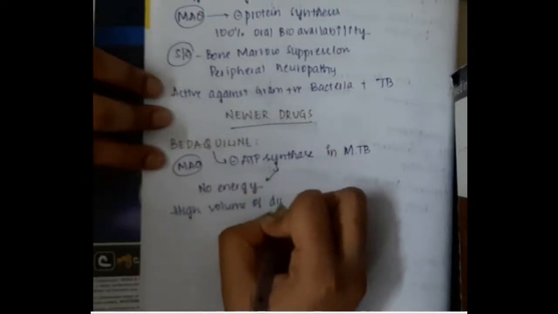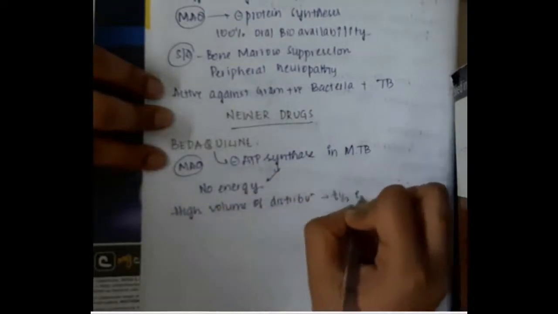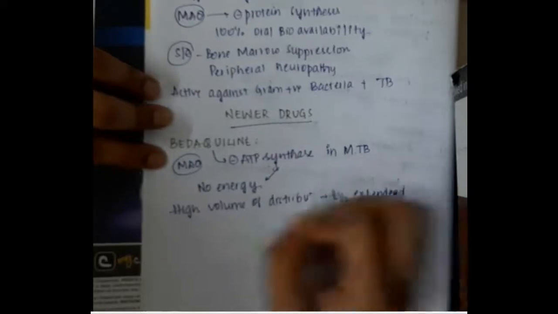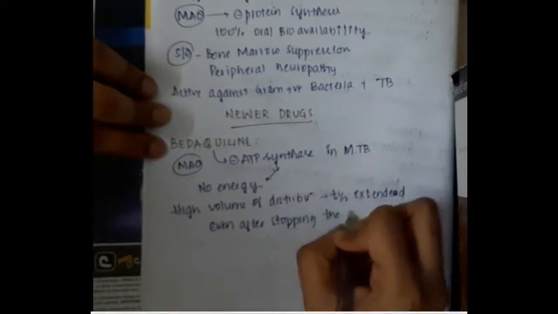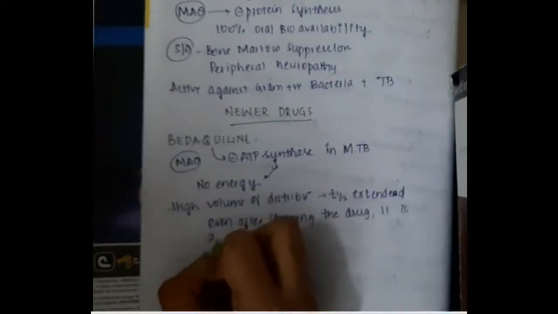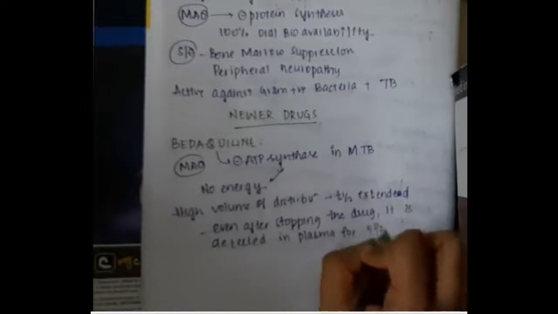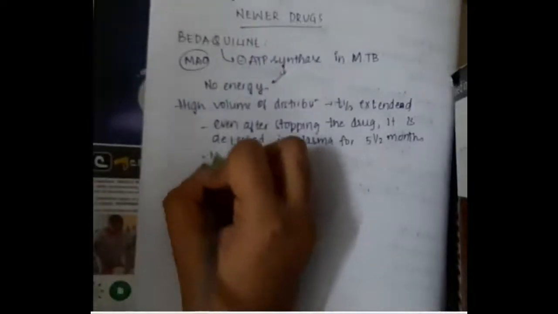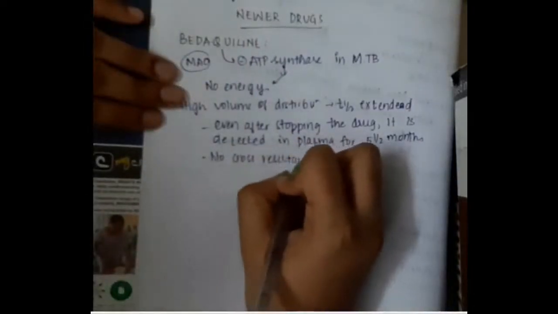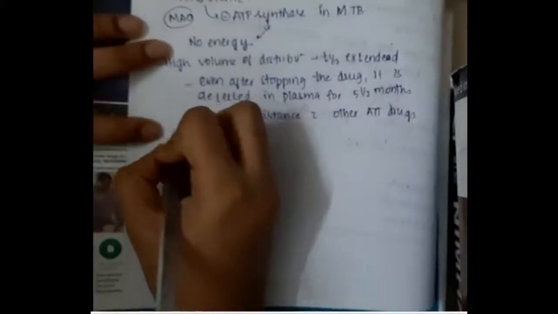Then, high volume of distribution, so the half-life is extended in this drug. That means even after stopping the drug, bedaquiline can be detected in plasma for almost 5.5 months. Then no cross resistance is seen with bedaquiline and other anti-tubercular drugs.